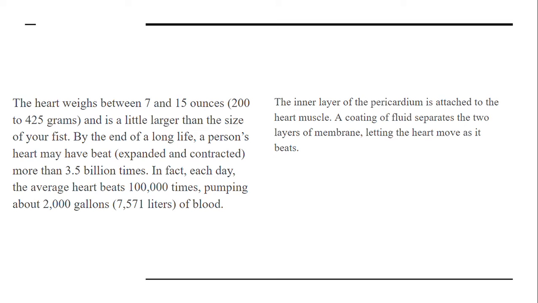It is a bit larger than the size of your fist, because the atria and the ventricles, the four chambers combined, form the size of your fist. But there are other tissues as well, like the pericardium. If all these are included, then it is a bit larger than the normal size of your fist. By the end of a long life, a person's heart may beat more than 3.5 billion times. This is a huge number, and each day it beats around 100,000 times and pumps nearly 7,571 liters of blood.